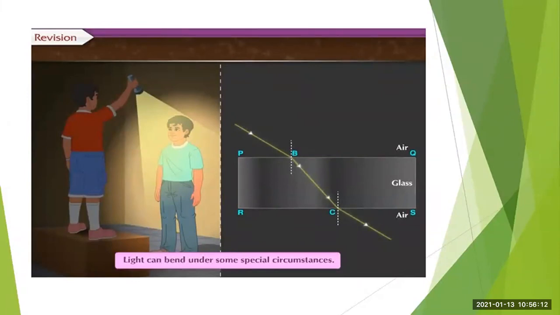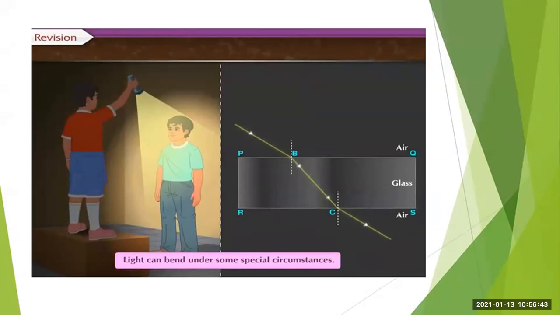When that ray of light reaches point B on the glass slab, you can see that the direction of the ray of light has changed. So the light has bent when it passes from one medium to another medium. This is called the refraction of light.